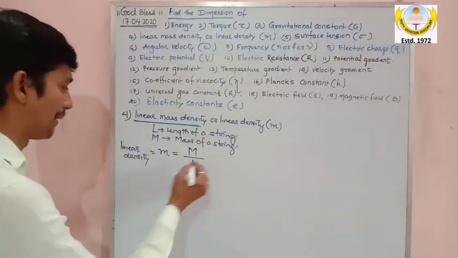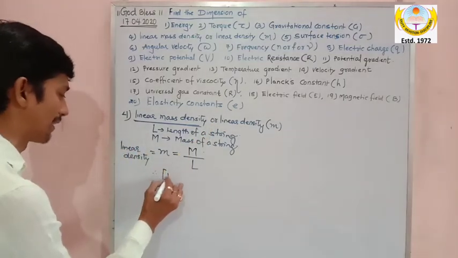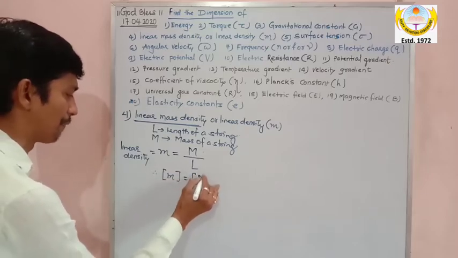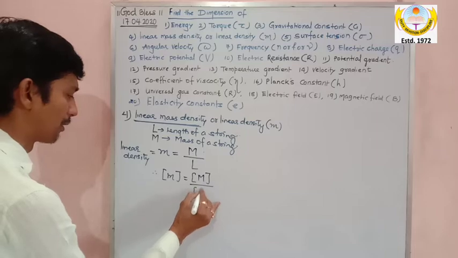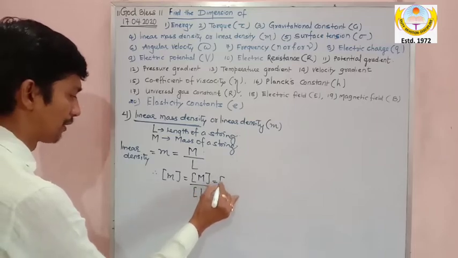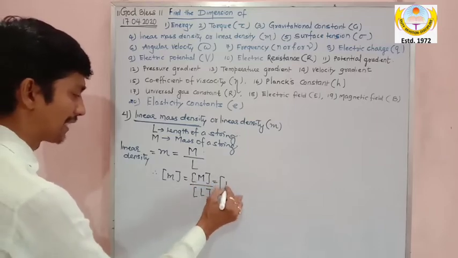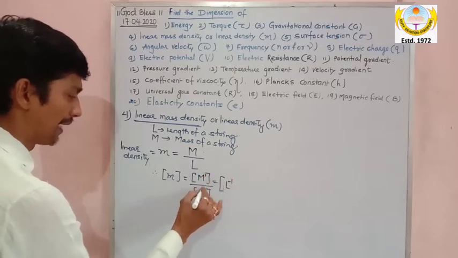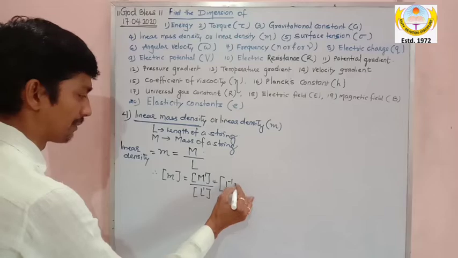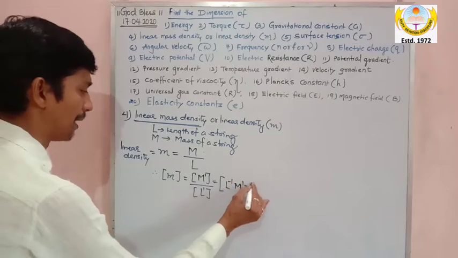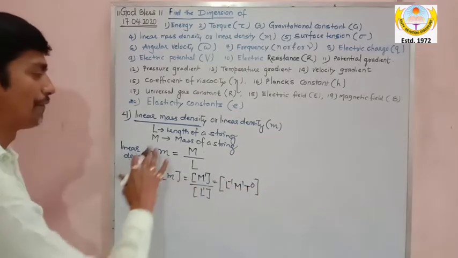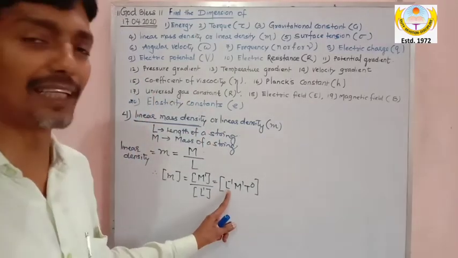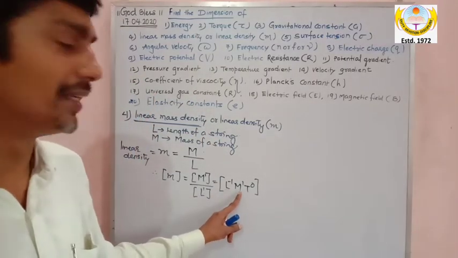And now I think the dimension is easy. The dimension of linear density is equal to the dimension of mass divided by the dimension of length. So what is the dimension of linear mass density? It is L power minus 1, m power 1, and t power 0. That's all. I finished the dimension of linear mass density, and the answer is L power minus 1, m power 1, t power 0.